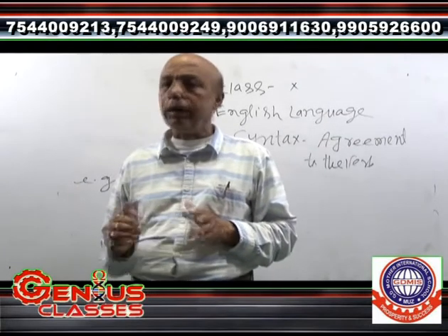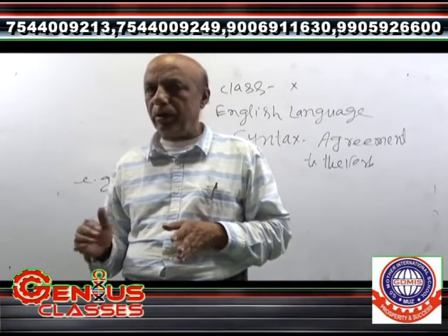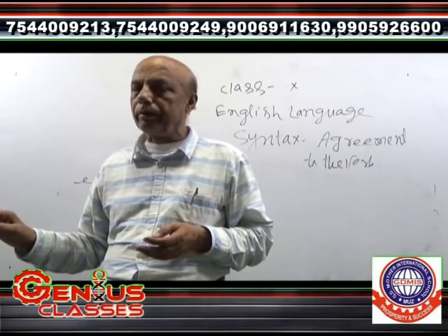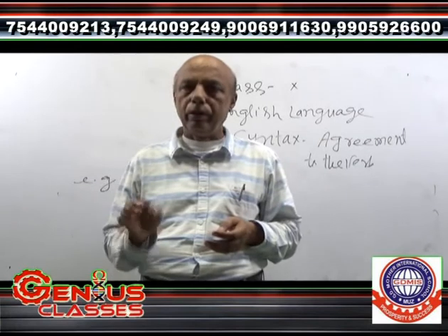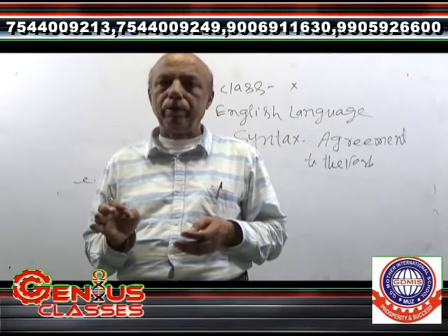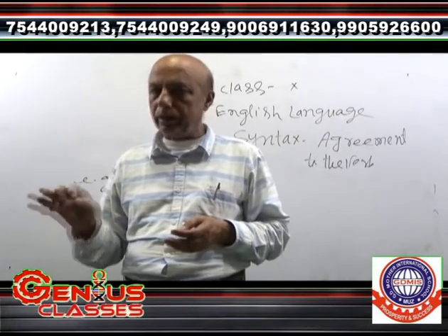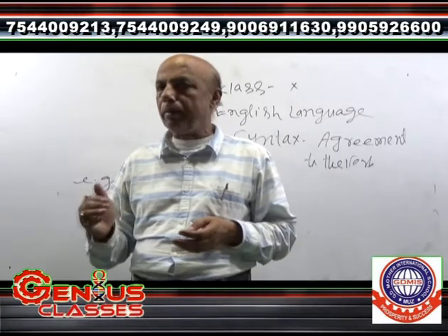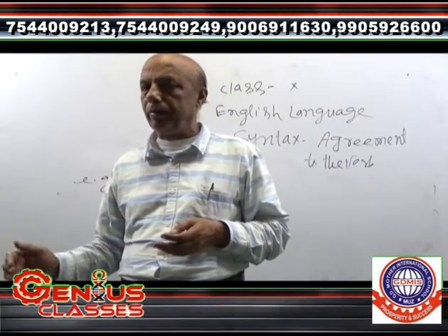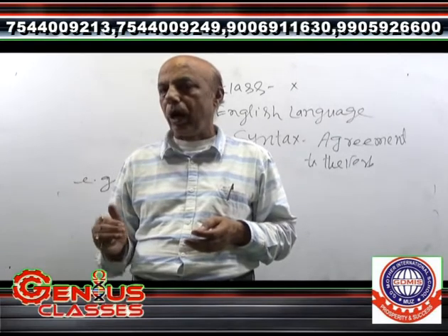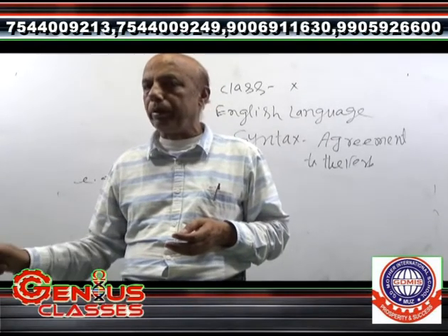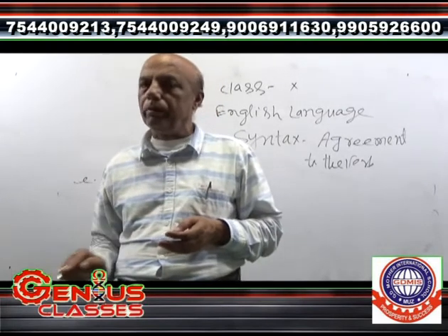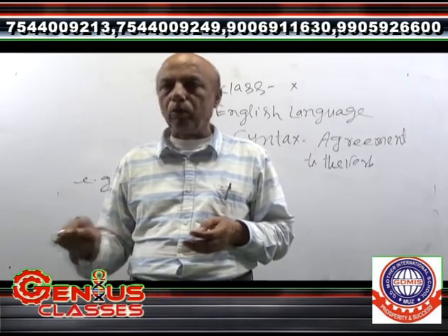I gave many examples. For example, Ram is going to the market. It is... Ram is singular and "is" is singular, so a singular verb has been used. Ram and Mohan go to the market. Ram and Mohan are plural, so here a plural verb has been used. Go. Ram goes to market because Ram is singular and "goes" is singular.